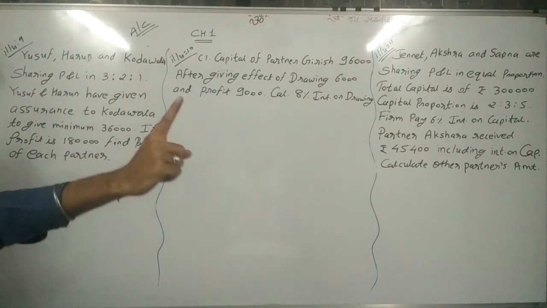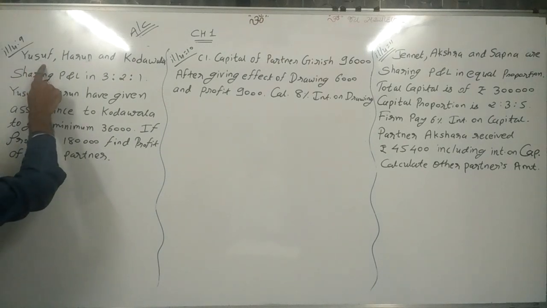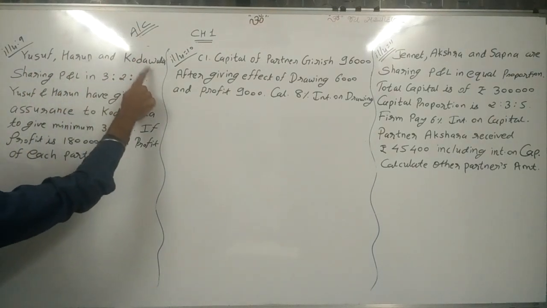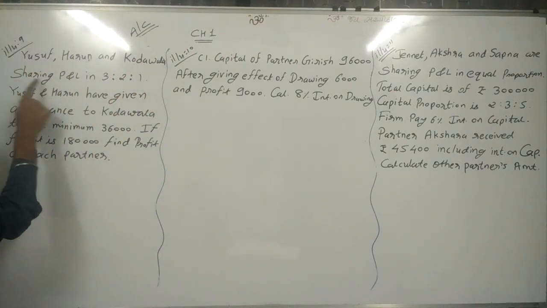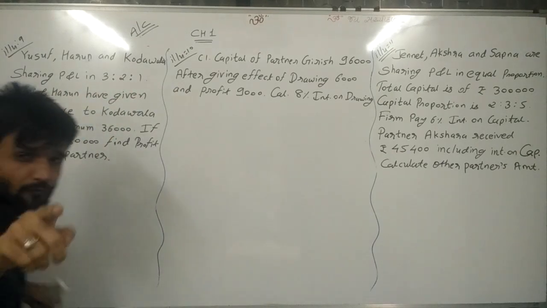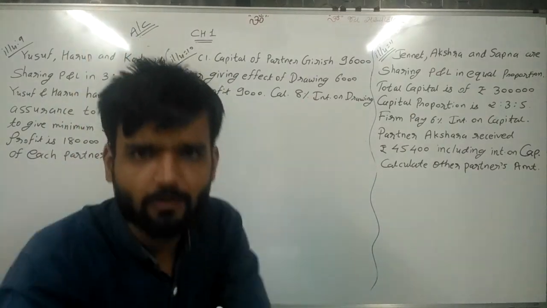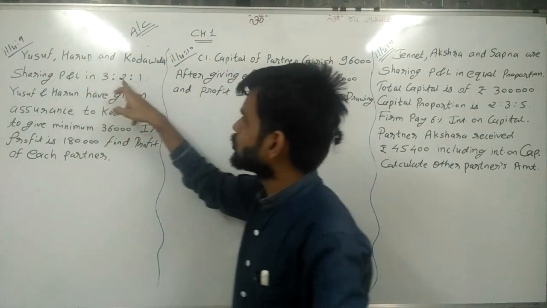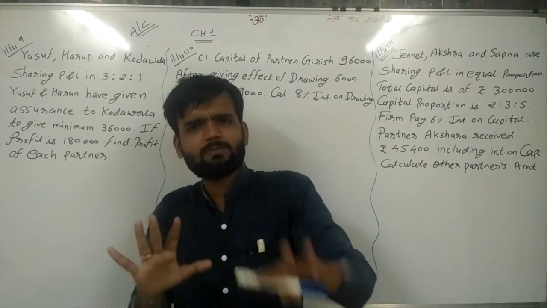See first what is given. Yusuf, Harun and Kodawala are sharing P&L in the ratio 3:2:1. It means their profit and loss ratio is already given: 3, 2 and 1. That is the P&L ratio.